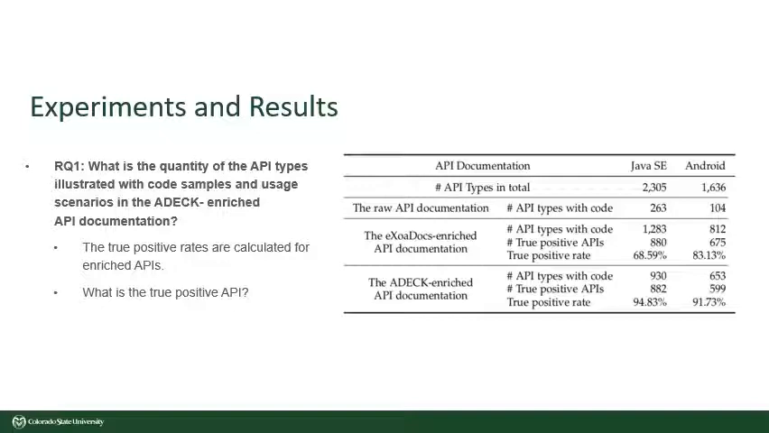What is the true positive API? If API type and code sample are consistent, API is treated as a true positive. Otherwise, it is treated as a false positive. In the table, we can see that the positive rate of ADECK API is higher than the positive rate of the other APIs.